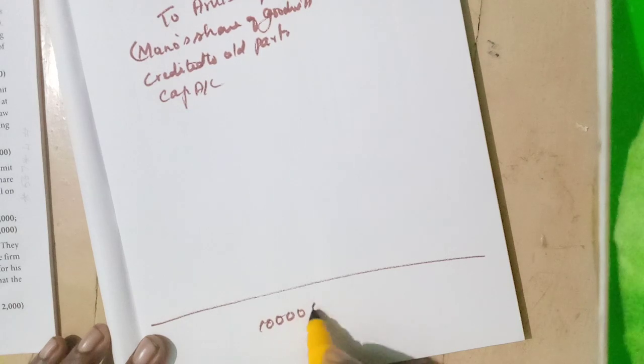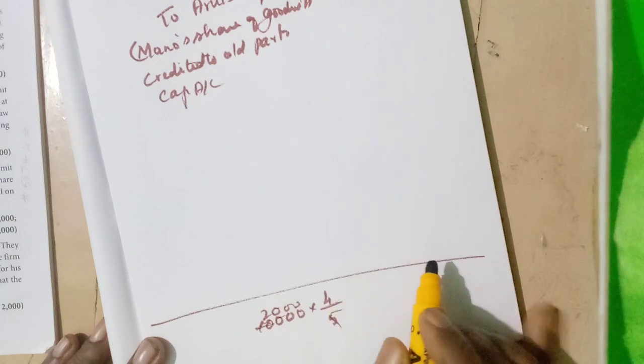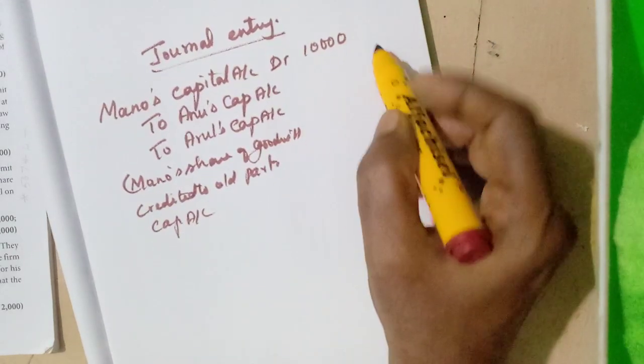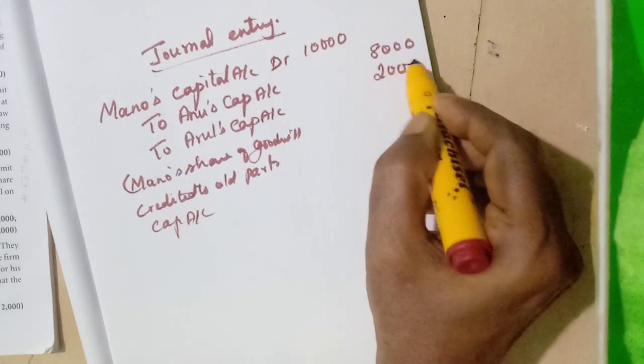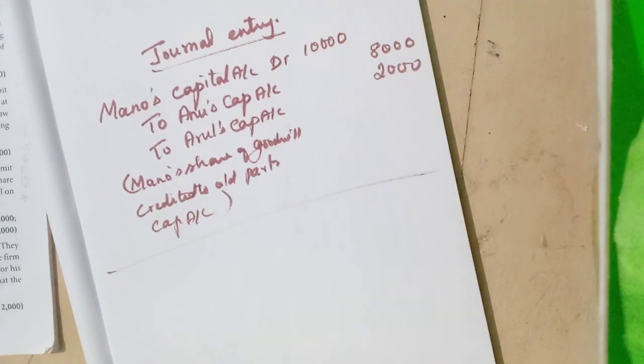Now in which ratio we have to give? Ratio of 4:1. Okay, so 10,000 into 4 by 5, 8,000, and 2,000. That's all. Okay. Only one entry and one calculation.